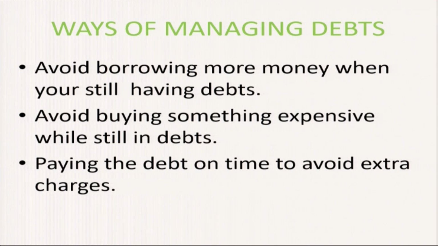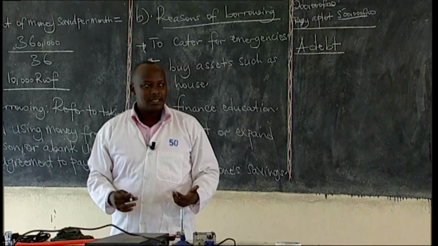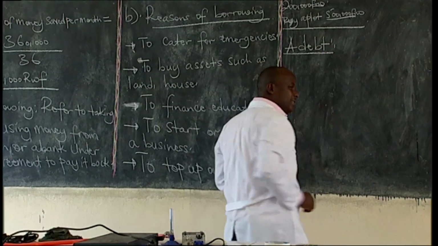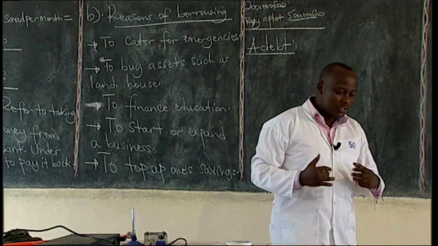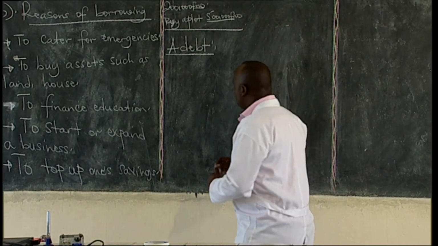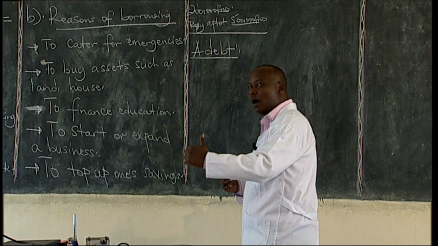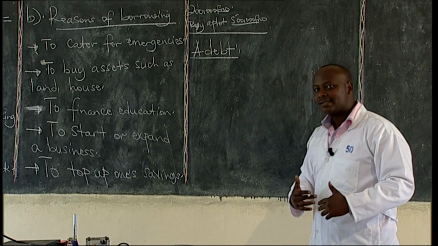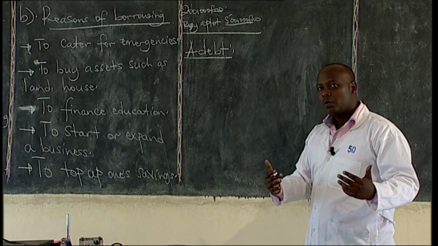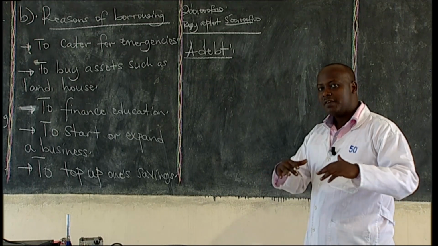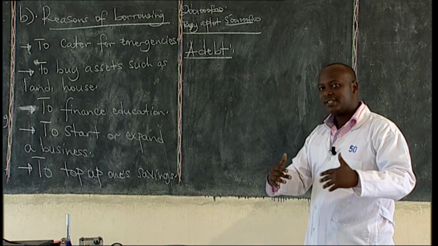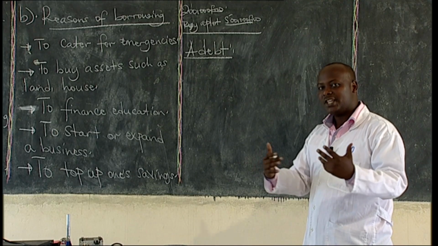What is a debt? What is meant by a debt? A debt is any amount of money that is owed to a person. Why are we saying money? Because our unit is finance, and when we're talking about finance, we focus on money, because finance means financial resources, especially money.